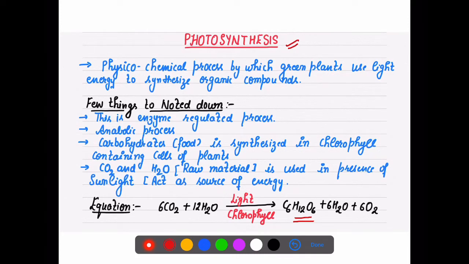Otherwise, in this chapter we are going to discuss many reactions, light reactions, then dark reactions, photosystems, and ultimately how carbohydrates are formed and how enzymes are regulating this process. All these things we have to discuss in complete detail.